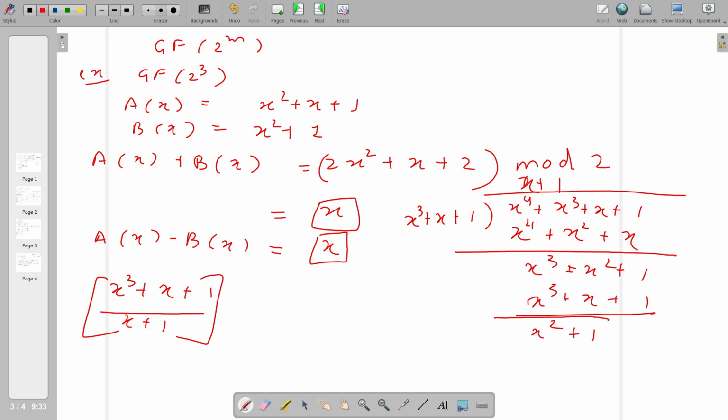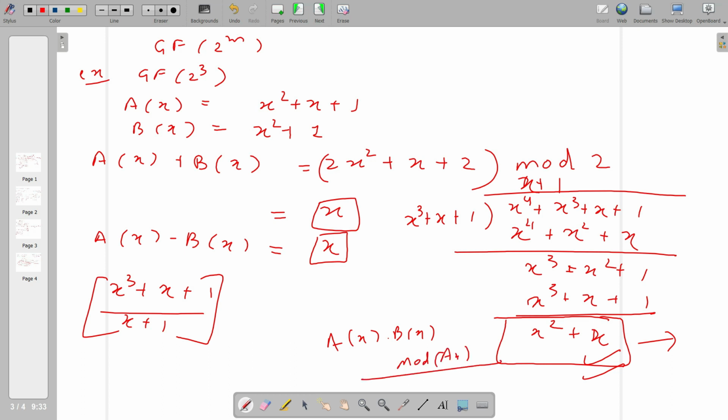So this is x square plus x. Actually this is a(x) dot b(x) mod p(x). This is how we perform multiplication.